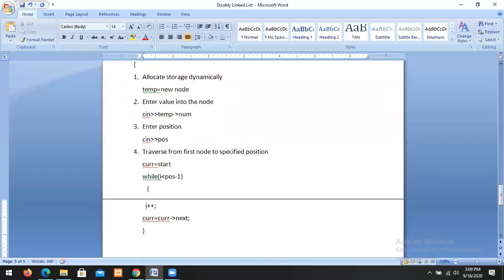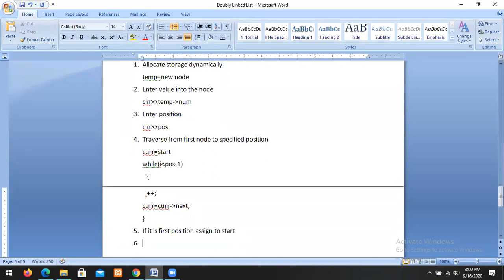After moving to the specified position, if it is the first position, assign to start. If it is the first position, then start equal to temp. This is the first position.